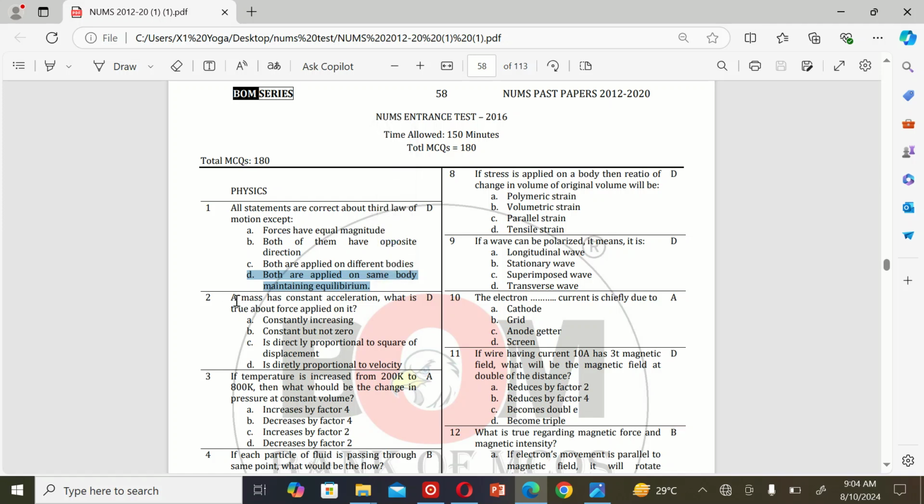The next MCQ is: a mass has constant acceleration. What is true about force applied on it? A. Constantly increasing. B. Constant but not zero. C. It is directly proportional to square of displacement, and D. Directly proportional to velocity. So the correct option is D, directly proportional to velocity.